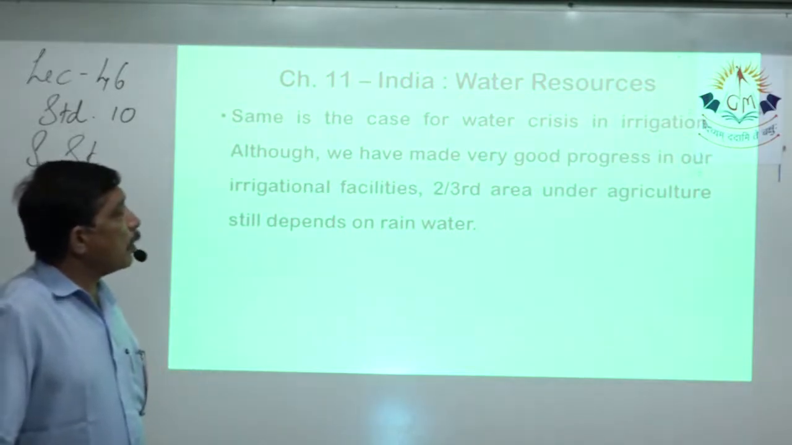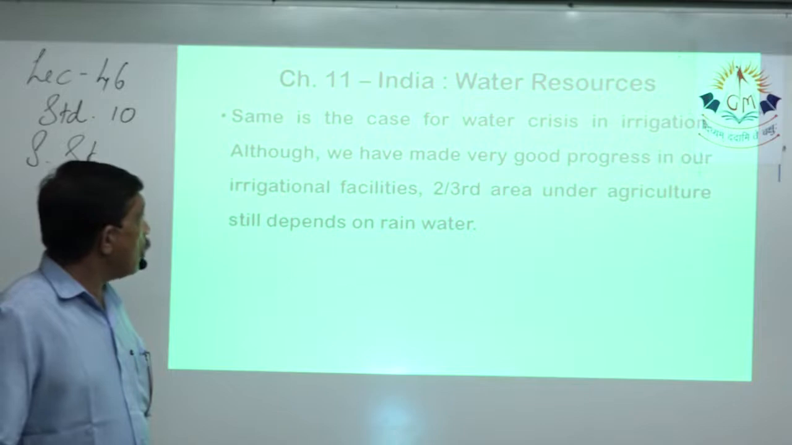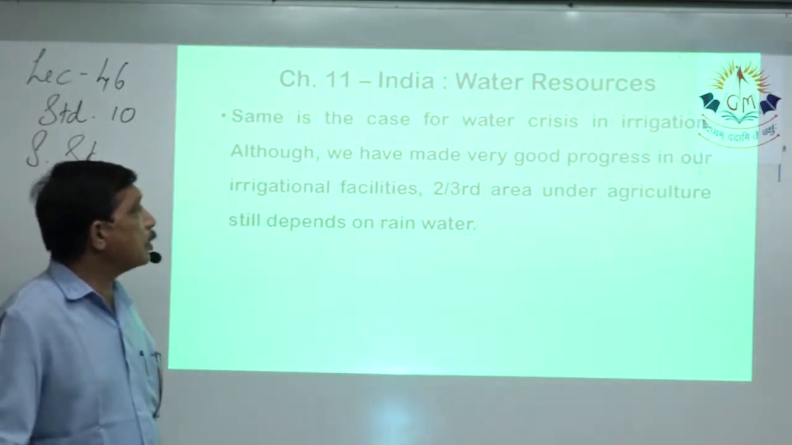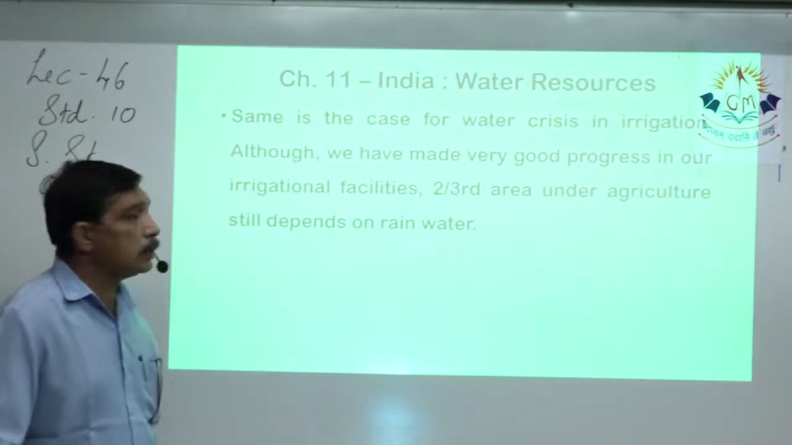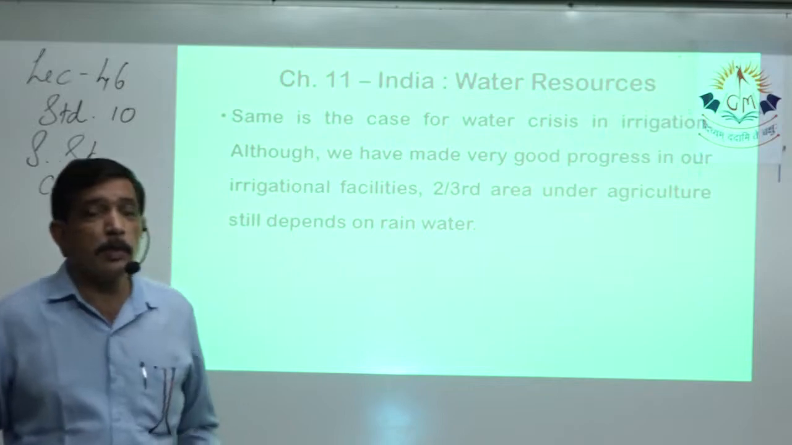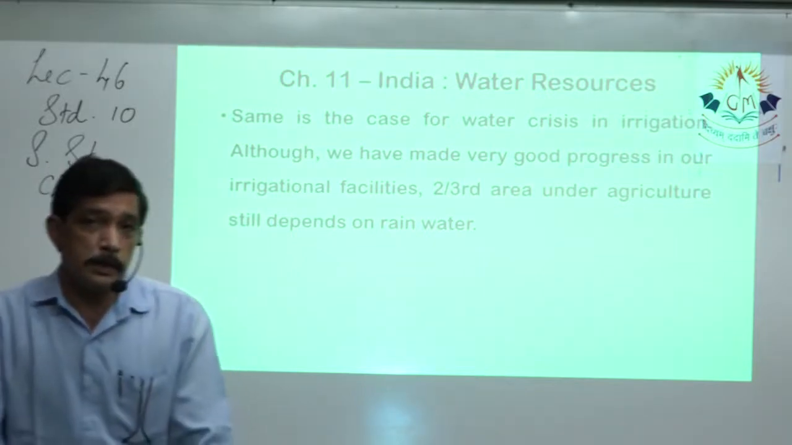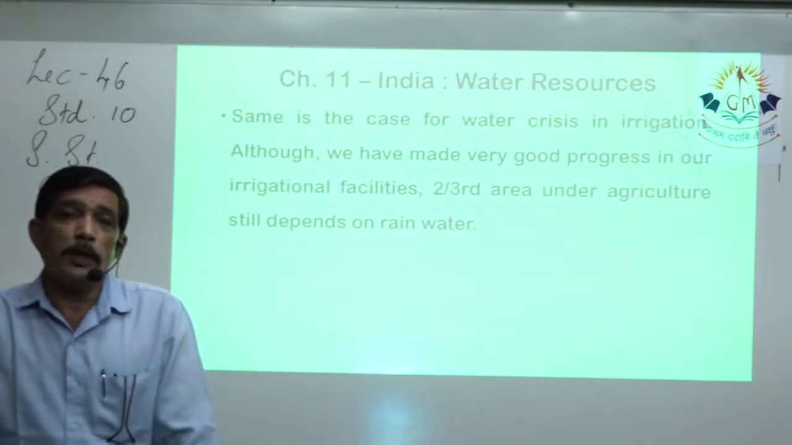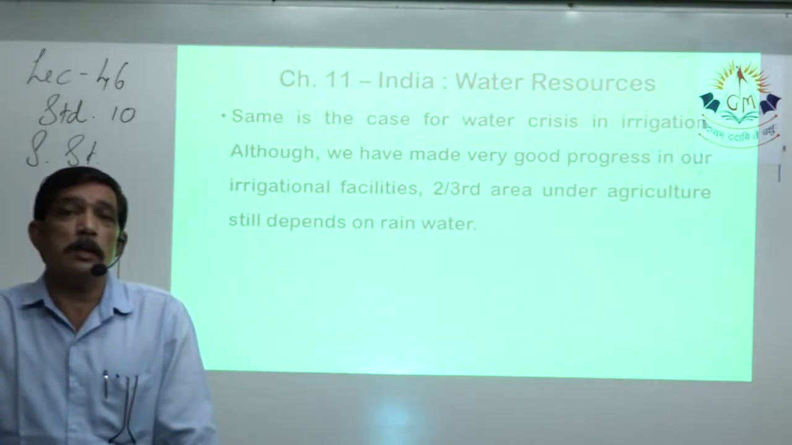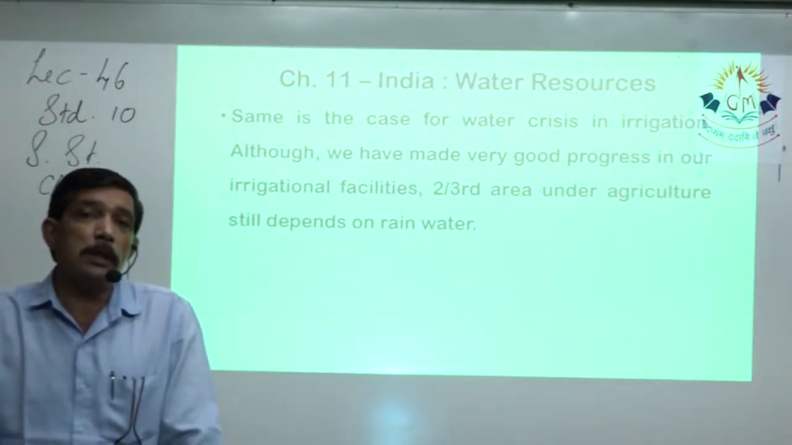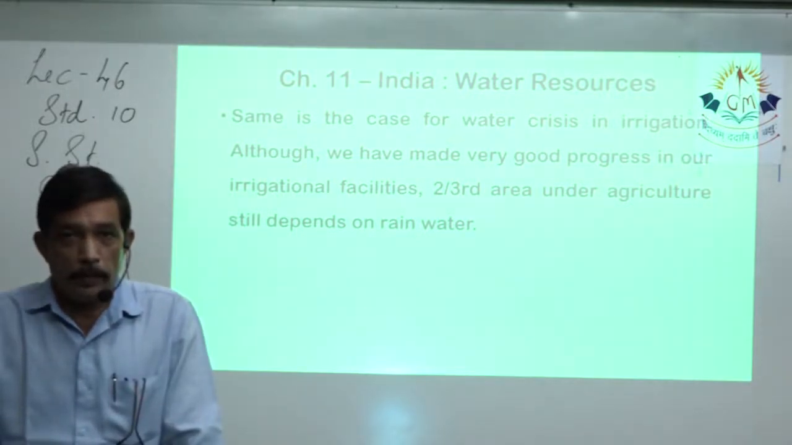Same is the case of water crisis in irrigation. Although we have made very good progress in our irrigational facilities, 2/3 of the area under agriculture still depends on rainfall. That we discussed when we were discussing the area under irrigation. Still today, there are lots and lots of areas and regions in India which are totally dependent on rain because irrigational facilities are not there.